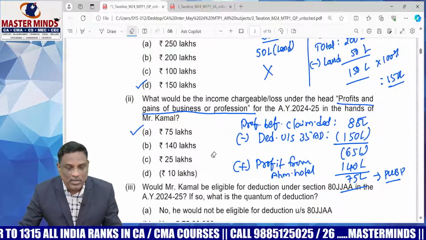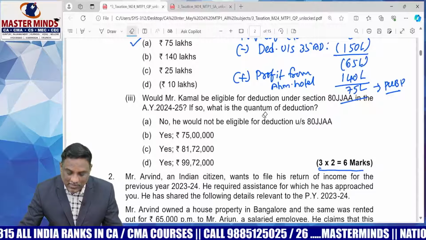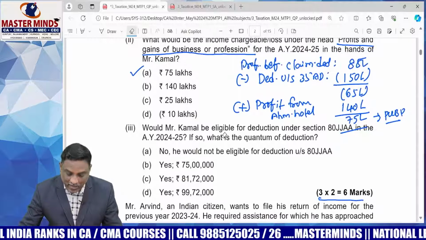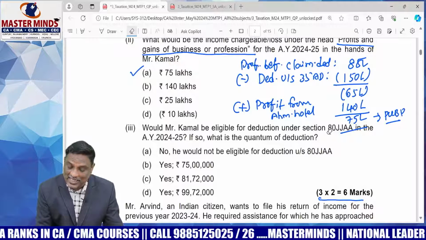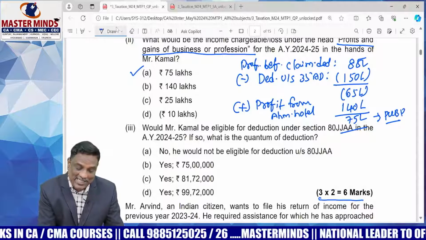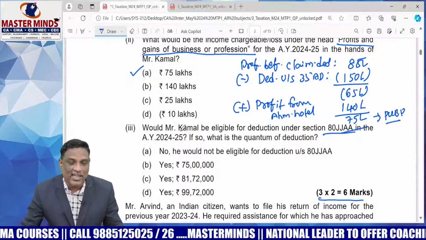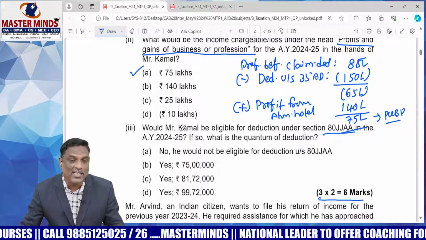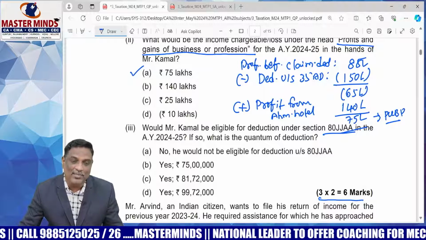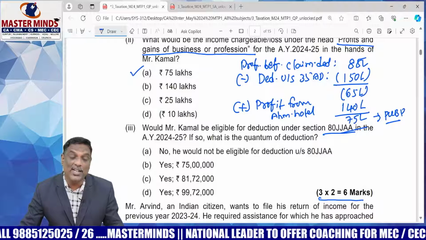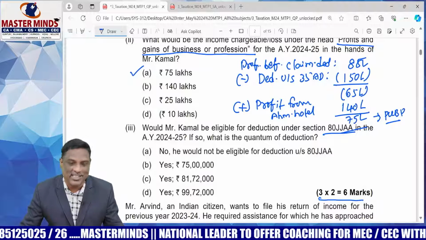Okay, so next, question number 3. Calculate the deduction under section 80JJAA. 80JJAA is a Chapter 6 deduction. I'll give you some information about 80JJAA. It is available for employment creation. That is, 30% of additional employee cost is eligible for deduction.